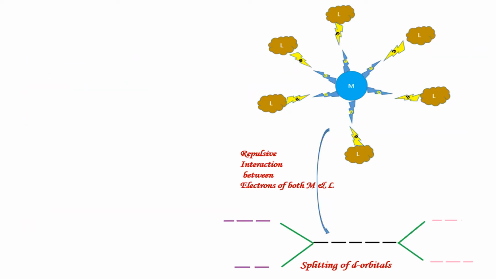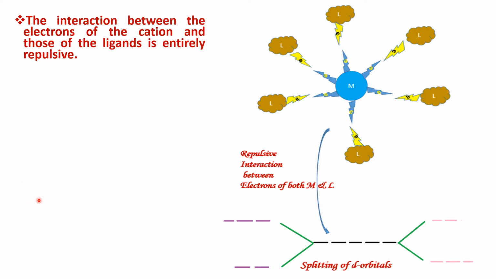In Crystal field theory, there is another interaction existing between the metal and the ligands, that is the interaction between the electrons of the ligands and the electrons of the metal atom, which is entirely repulsive. That means the metal atom contains electrons and the ligands also donate electrons to the metal atom.